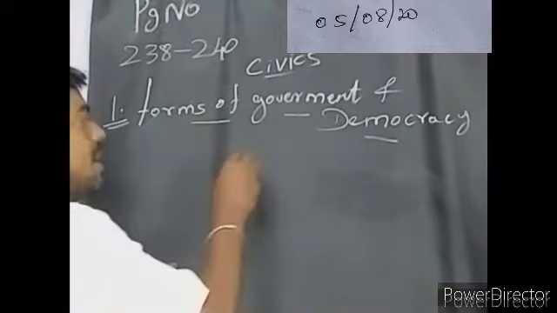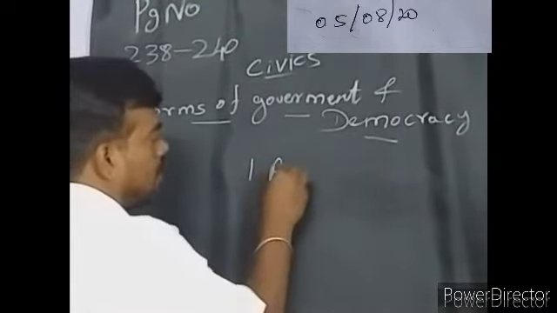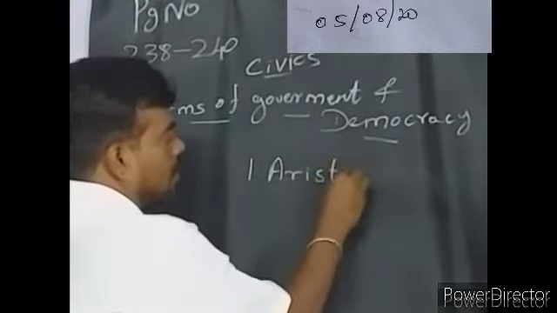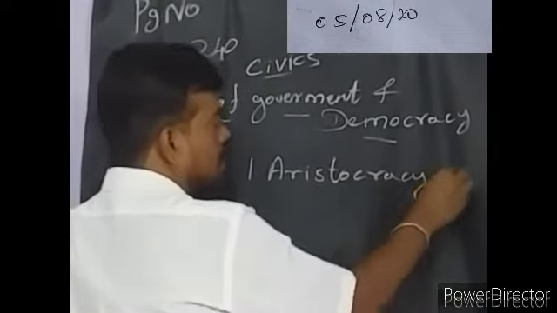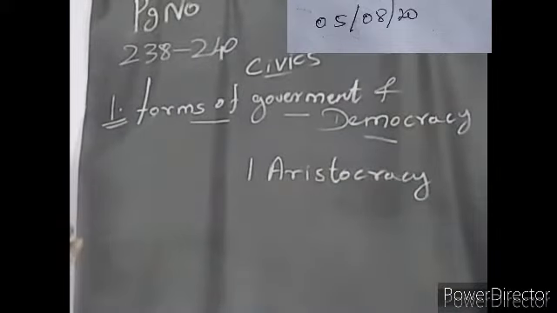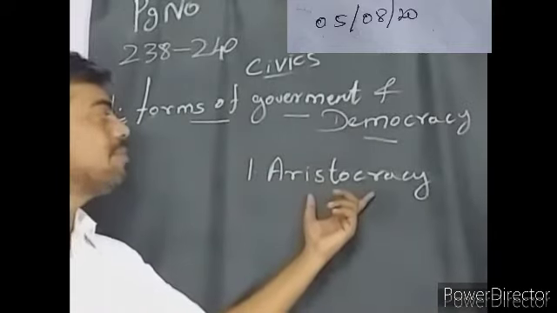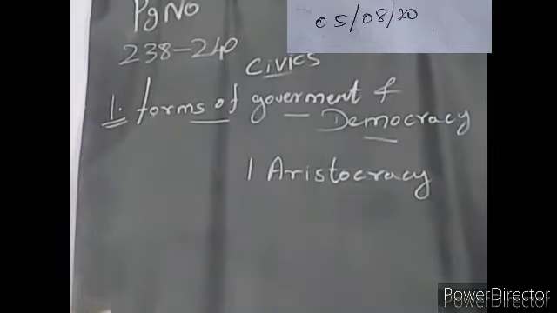First heading: aristocracy. What is it, sir? Aristocracy means the higher people, actually. This kind of rule is available in the UK, the United Kingdom. There they are following the aristocracy. Higher authority people, we can say high class people. High class people alone have the power to rule the people.